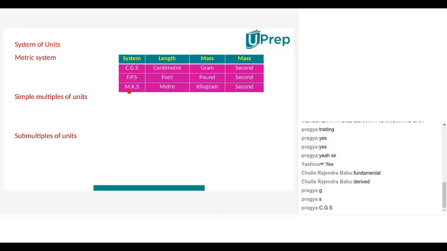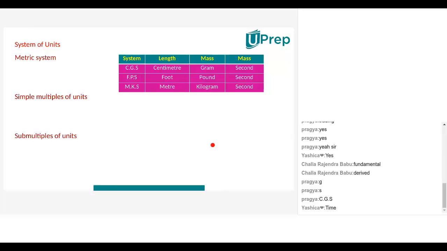Suppose if I ask you, what is the unit of length in CGS? Centimeter. Very good. So you have to remember CGS. C stands for centimeter, G stands for gram, S stands for what, Nana? Second. And in FPS, F stands for foot, P stands for pound, S stands for? Second. Very good, Nana. In MKS, M stands for? Meter. Very good, Nana. What K stands for, Nana? Kilogram. What S stands for? Second. Okay, Nana.